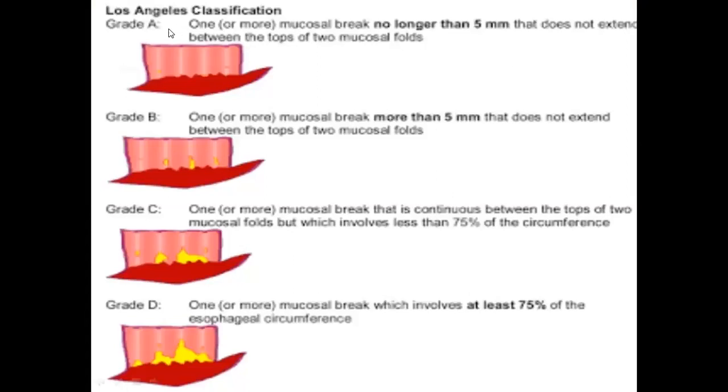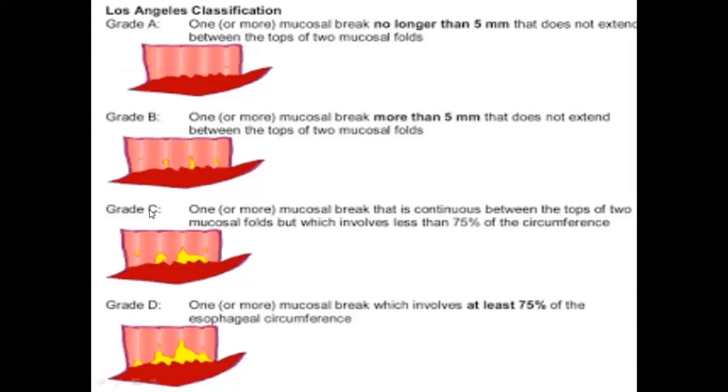So in grade A, one or more mucosal break no longer than 5 millimeter that does not extend between the tops of two mucosal folds. So there is a break which is not bigger than 5 millimeter and it does not extend between the tops of two mucosal folds. In grade B, one or more mucosal break more than 5 millimeter. This is also not extending much between the mucosal folds.